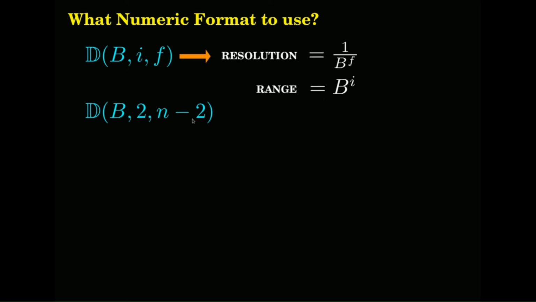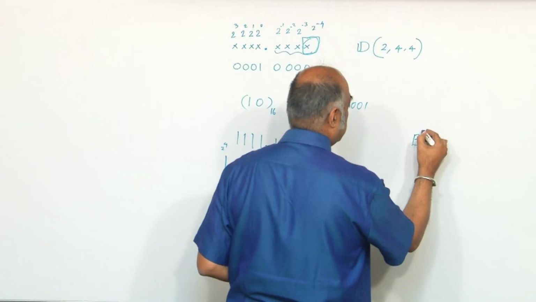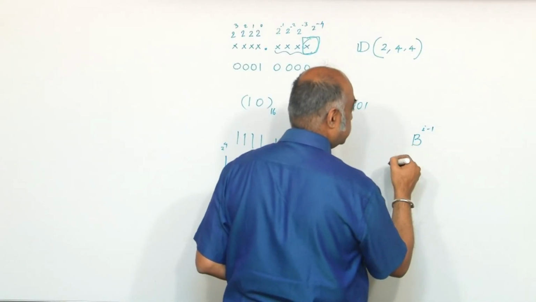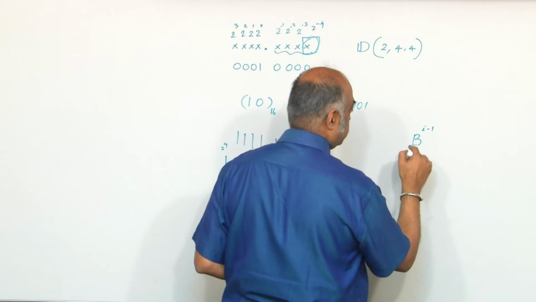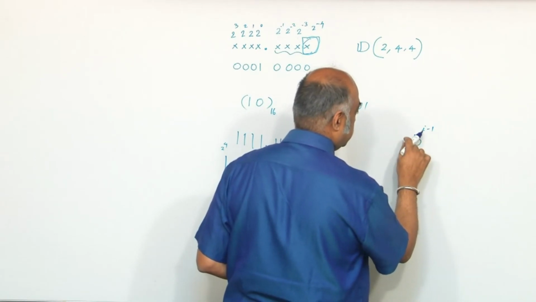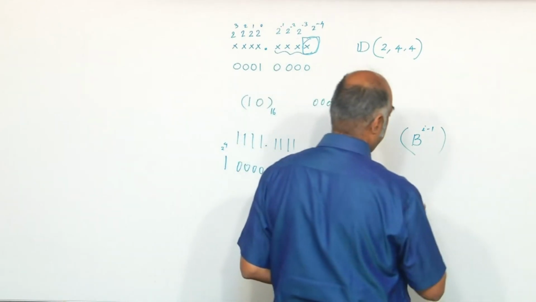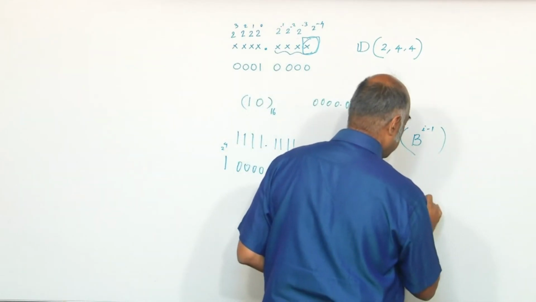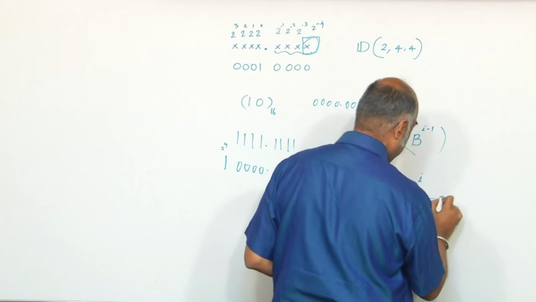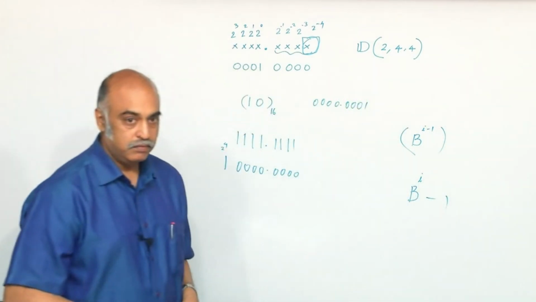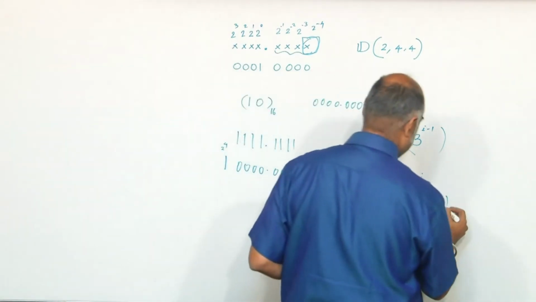You can say something like b raised to power I minus 1 by b raised to power f. Pardon me? B raised to power I minus 1 by b raised to power f.